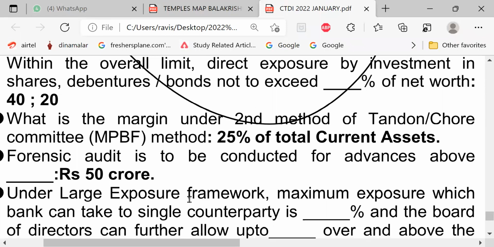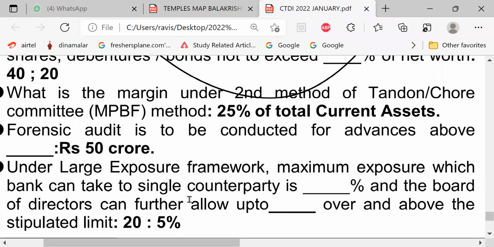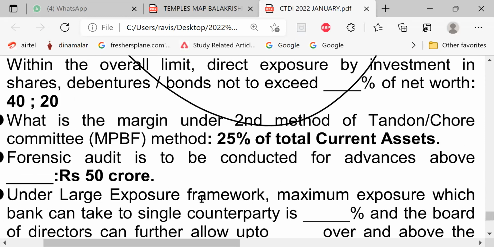Under the large exposure framework, the maximum exposure which a bank can take to a single counterparty is 20%, and the board of directors can further allow up to 5% over and above the stipulated limit.